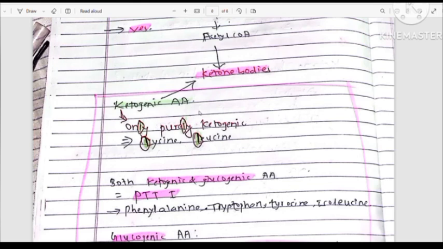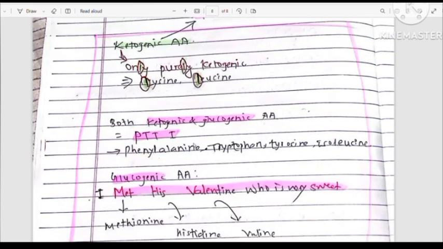Let us study ketogenic amino acids. Amino acids that form ketone bodies are called ketogenic amino acids. We can remember the purely ketogenic ones by the letter L: lysine and leucine are only purely ketogenic. Now, amino acids that can form both ketone bodies and glucose are called both. We know PTT are aromatic amino acids, and also I include, okay, phenylalanine, tyrosine and tryptophan, and also isoleucine are both ketogenic and glucogenic amino acids.